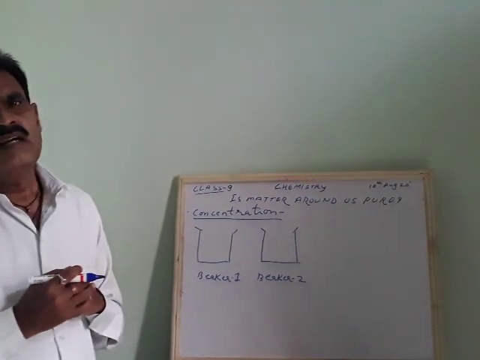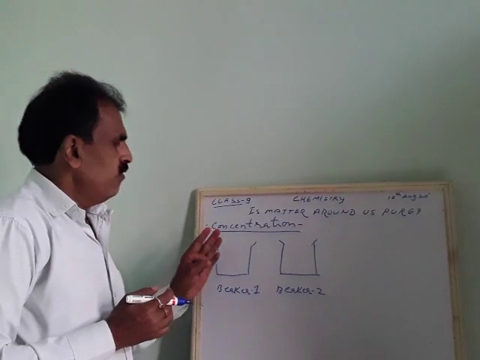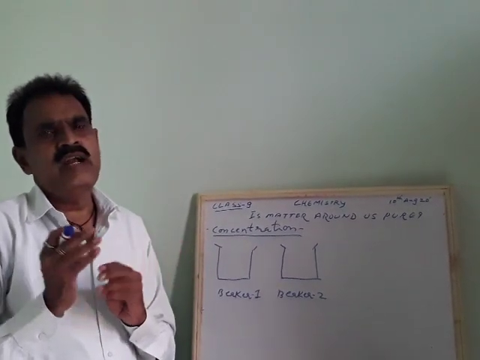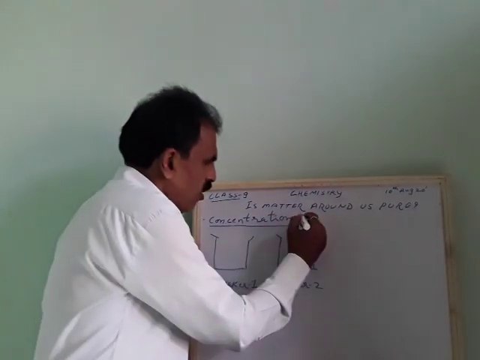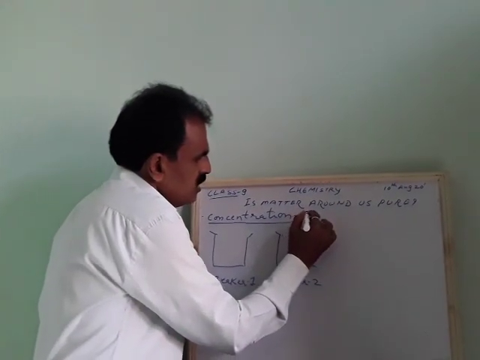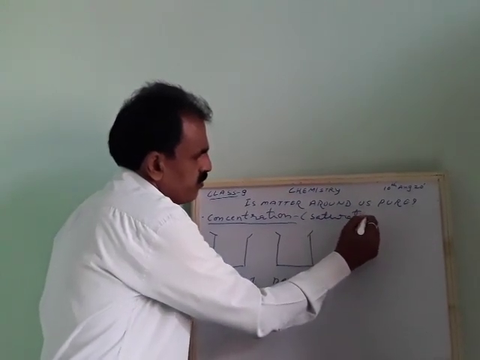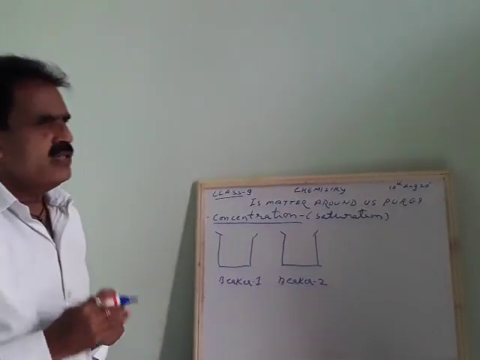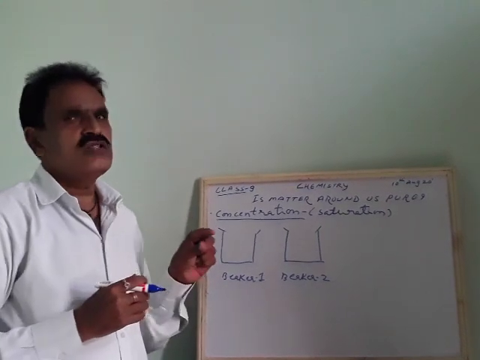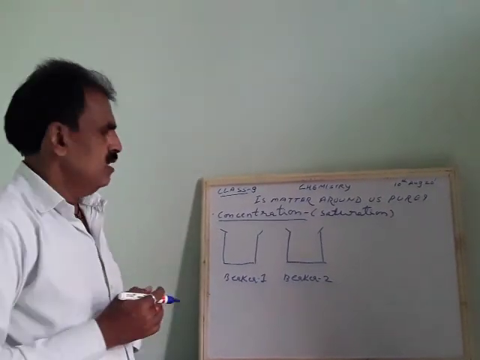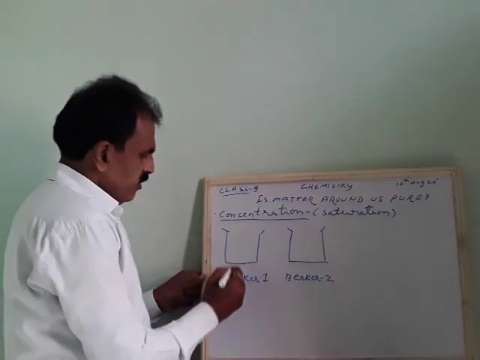Concentrated solution, and there is one more technical term called dilute solution. Dilute is where there is still possibility of adding sugar in water. So concentration, and one more word called saturation. These two technical terms are comparable to each other: concentrated solution, dilute solution. Then we will try to find out from a simple experiment. In beaker 1 we will take water.